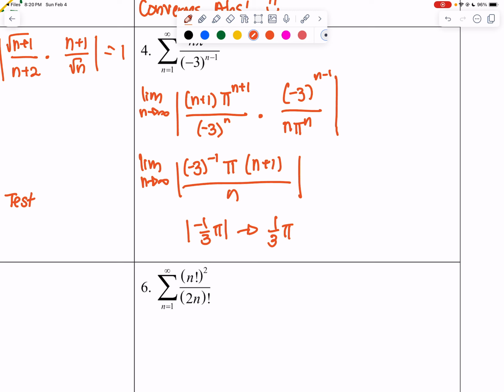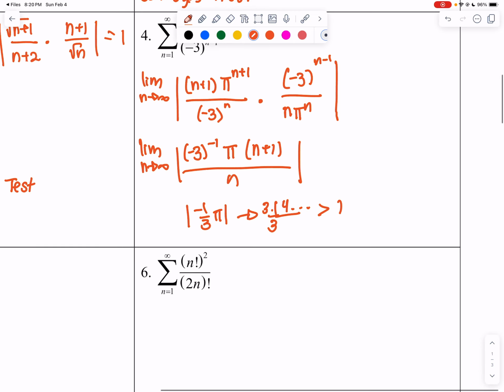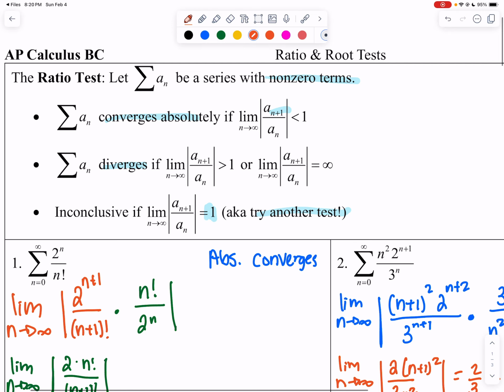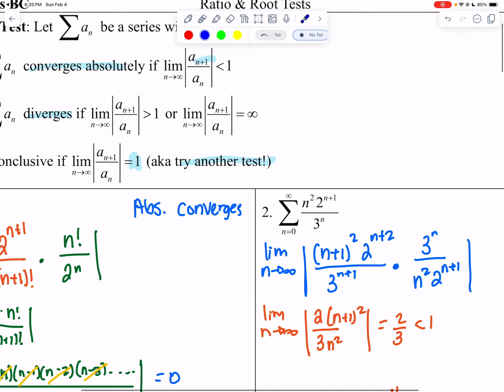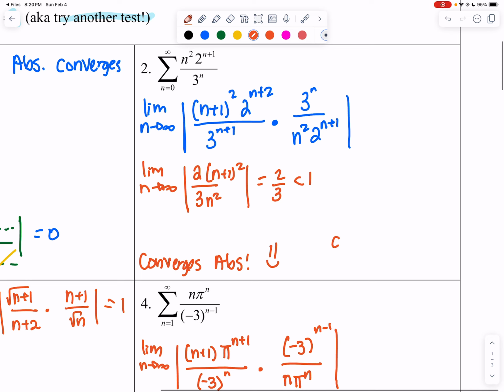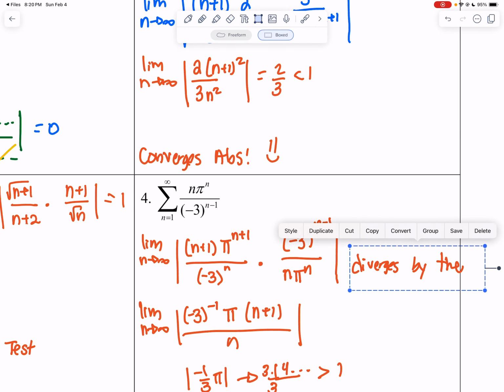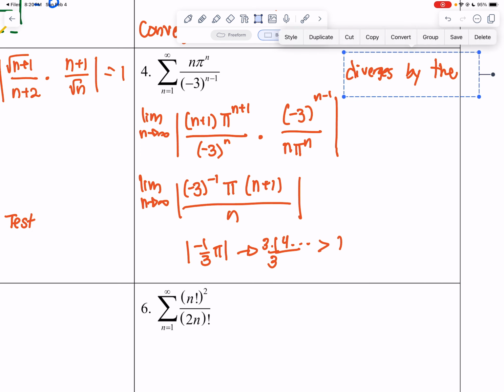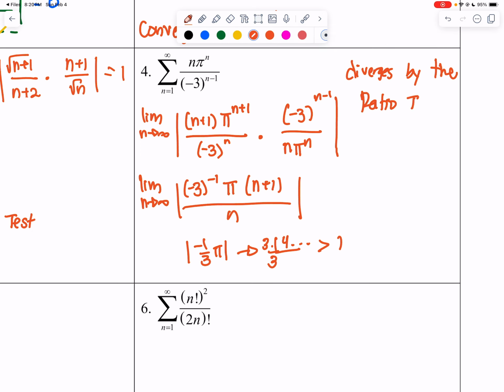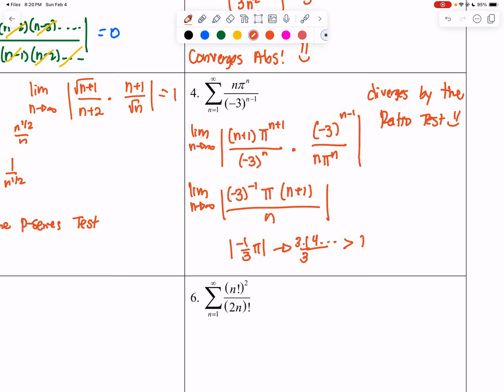Now, if I were to think about pi over 3, remember that pi is 3.14, so this is going to be 3.14 over 3, which is going to be a little bit greater than 1. Since that's going to be a little bit greater than 1, and we know that this right here is going to be divergent based off of my ratio test right here. So this diverges by the ratio test. Oops, not that one. This one right here. Diverges by the ratio test. Yay!